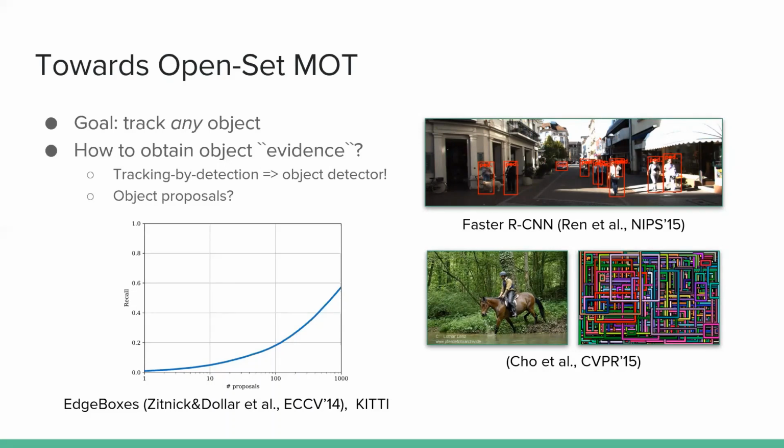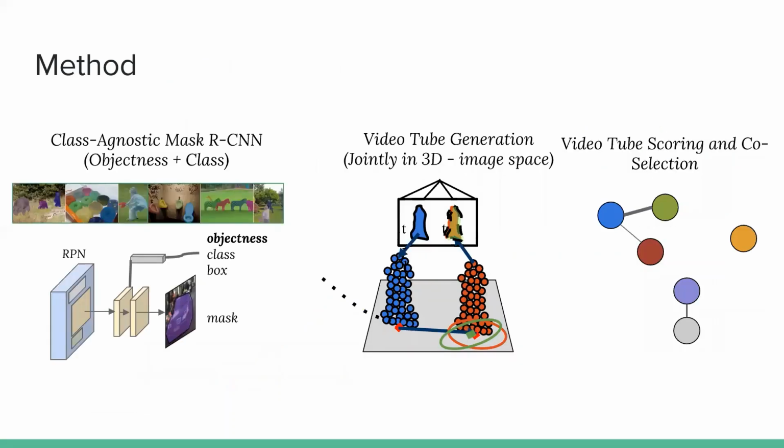Visually, to cover both rider and horse, we need to spawn a jungle of proposals, as seen in the bottom right plot from Cho et al. We propose a different approach. The key ideas of our method are as follows. First, we use a large-scale dataset to learn to segment and score per frame cues. Second, we associate and rank these object tracks over a video. And third, we make use of parallax as a cue to identify temporally consistent object tubes under ego motion of the recording vehicle.